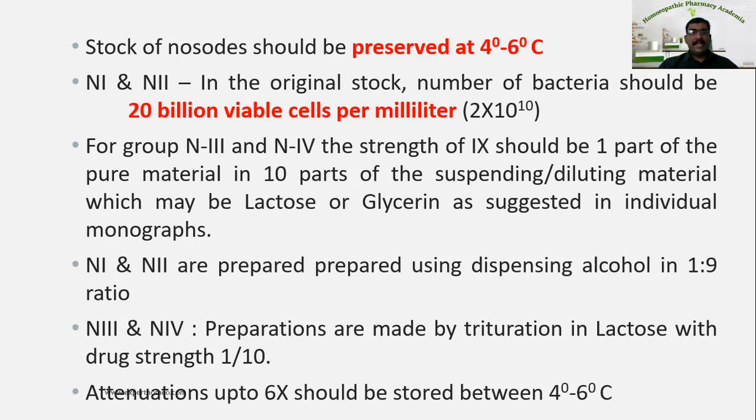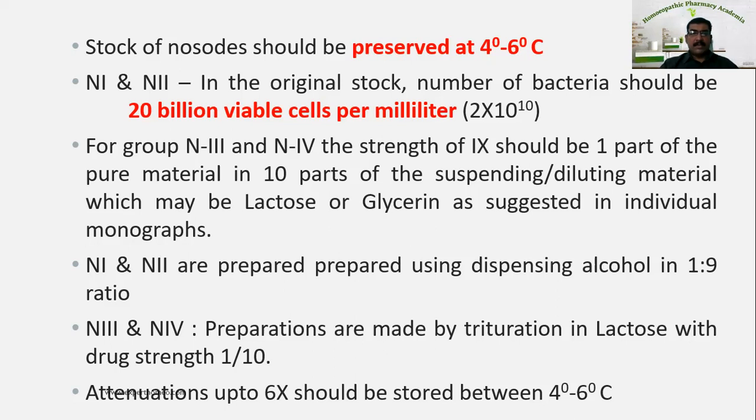Now coming to N3 and N4, the strength of 1x should be 1 part of pure material in 10 parts of suspending or diluting material, which may be lactose or glycerin as suggested in individual monographs. So these are the differences between N1 and N2, and N3 and N4.